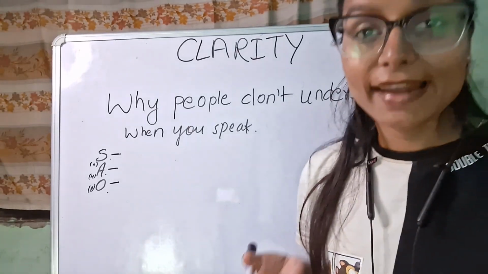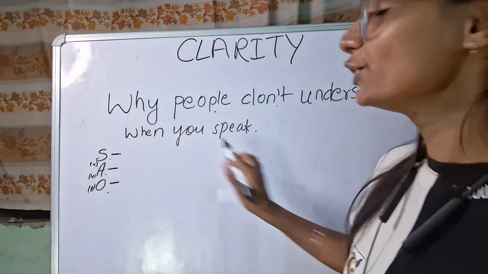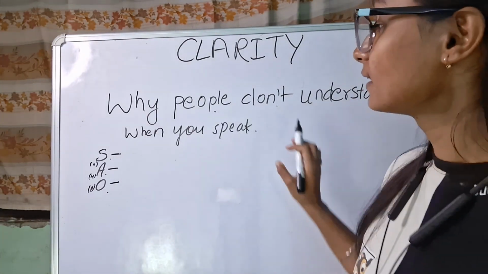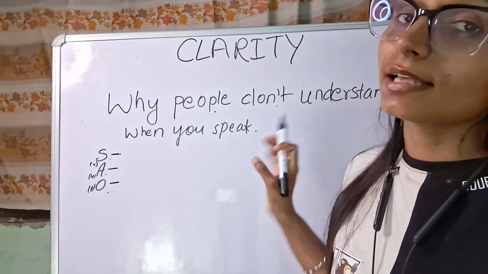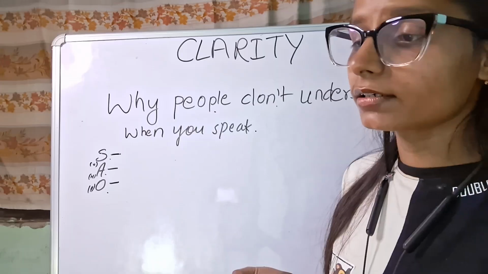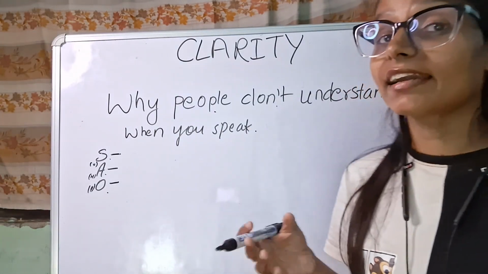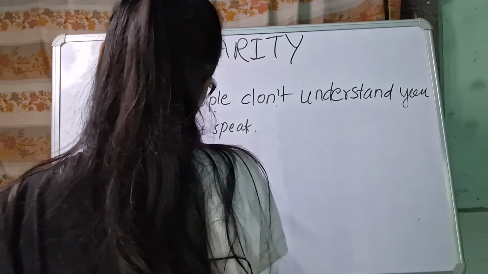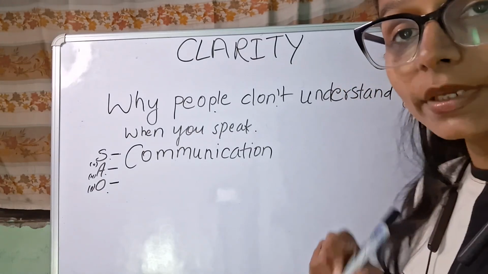So now our next example is: why people do not understand you when you speak. So in this title we can clearly find that this title is talking about communication, because English speaking is very different, it is merely a language, but if anybody is not understanding, that is miscommunication. That means they are talking about communication. So the subject is communication.